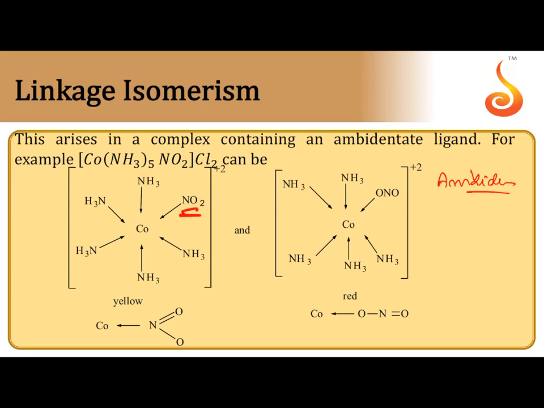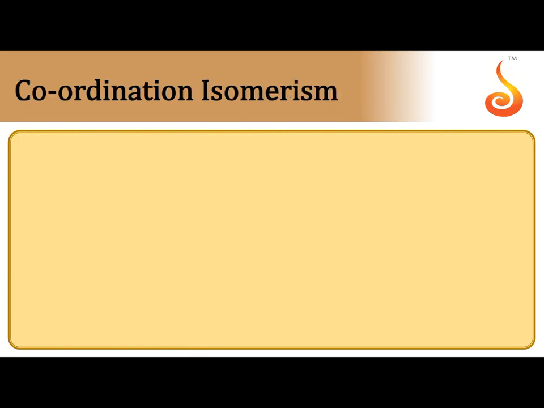Suppose in this compound the molecular formula is the same for both compounds. In the first one, it is attached through N to the central metal ion Co3+. In the second molecule, it is attached through oxygen. So due to the difference in the linking atom of the ambidentate ligand, 2 complexes are obtained. That's why these are called linkage isomers.